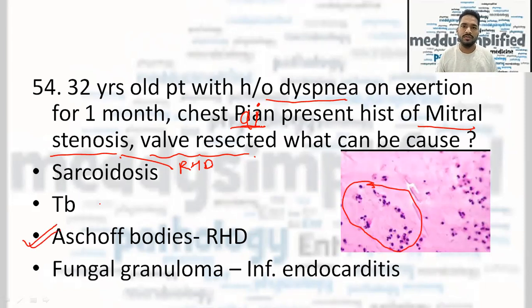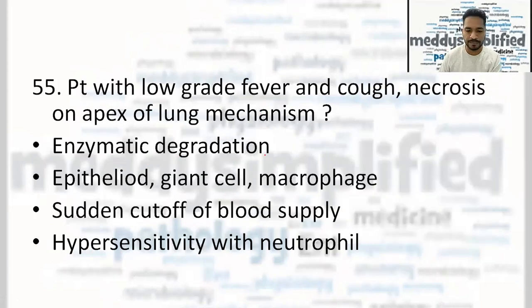A similar kind of question was even asked in NEET PG this year. According to the recall, I have got help from my friends also to frame this question. And according to all of us, mitral stenosis was definitely there, and if it was mitral stenosis, then it should be rheumatic heart disease, a direct relation, and the answer should be Aschoff body and rheumatic heart disease.